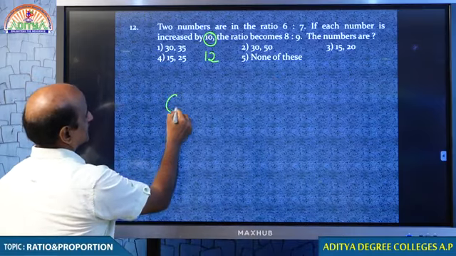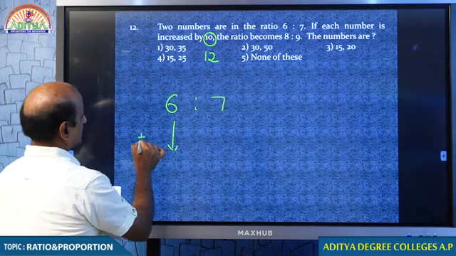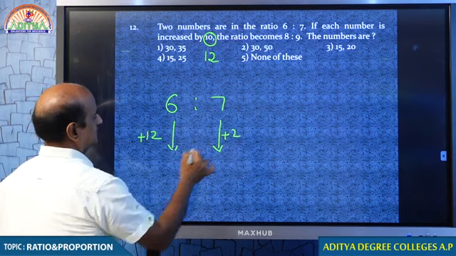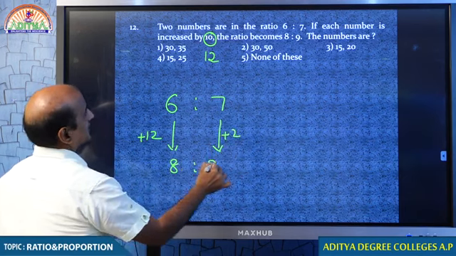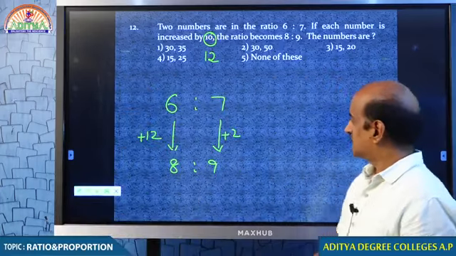Two numbers are in the ratio 6 is to 7. When 12 is added to each, the ratio becomes 8 is to 9. Well done. Very good.